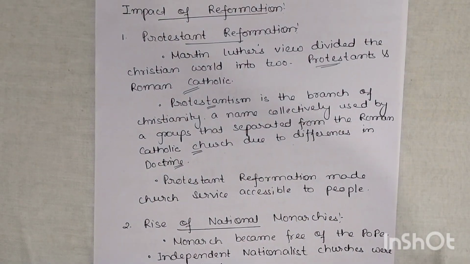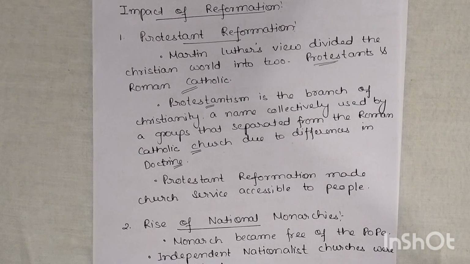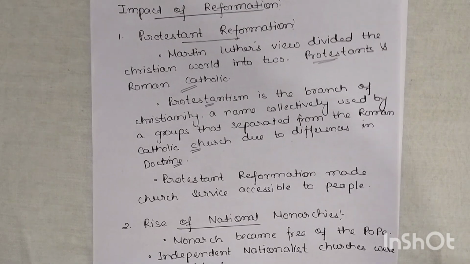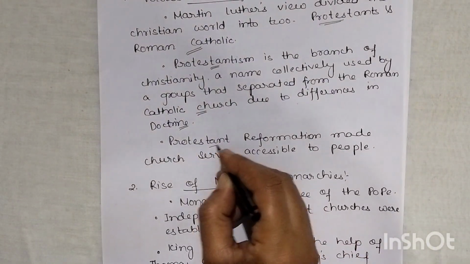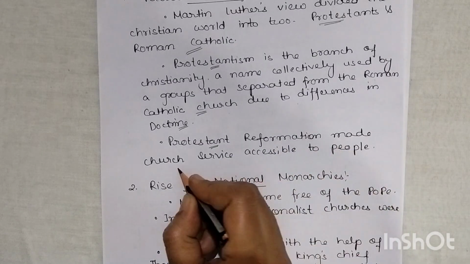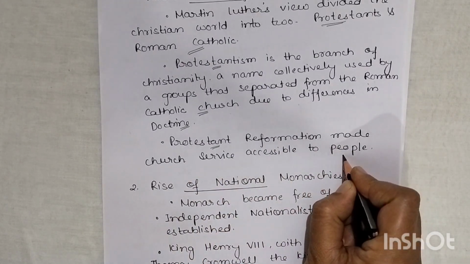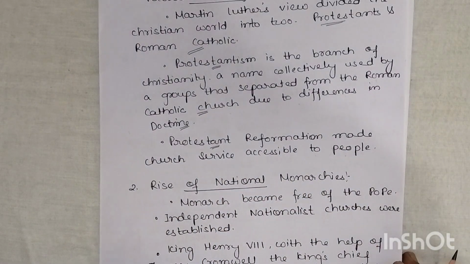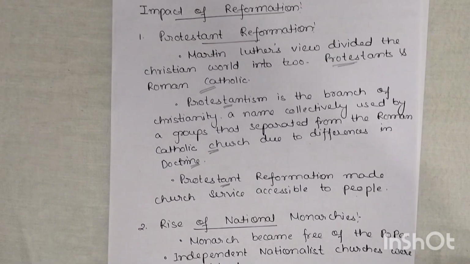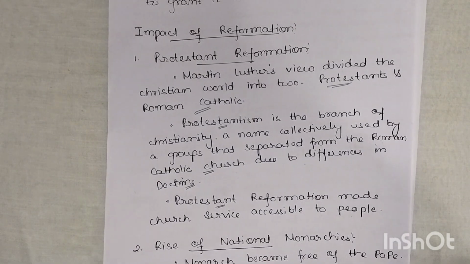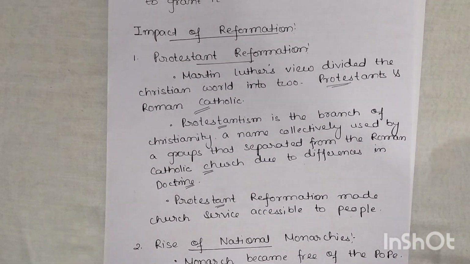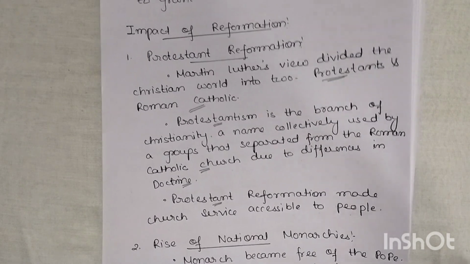Now, the Protestant Reformation made church service accessible to people. As a result of this Reformation, due to this group of people, a large number of people could now access the church service. So this is the first impact, the first result of Reformation. Now, the second one is